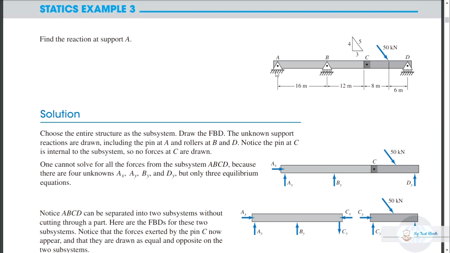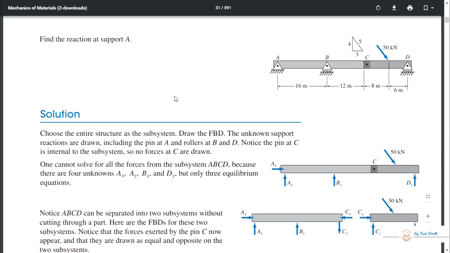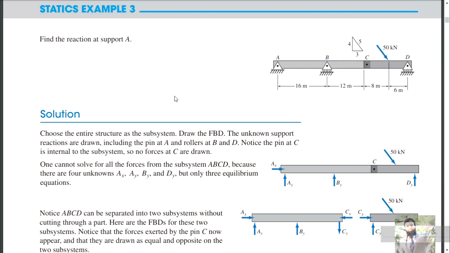So support wise, you have 2 reactions, 3, 4 reactions, and available equations are 3. So this is the case in which you can apply that principle that no matter your equations are 3, unknowns are 4, but still you can solve it. How you are going to solve it, that will be interesting. So let me overview that. Maybe we get an idea.